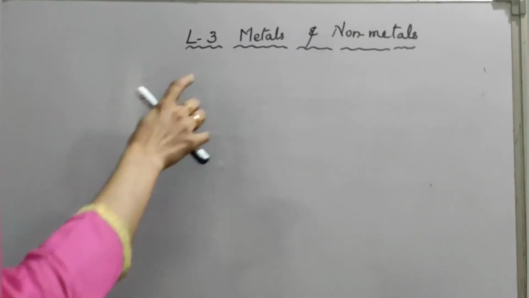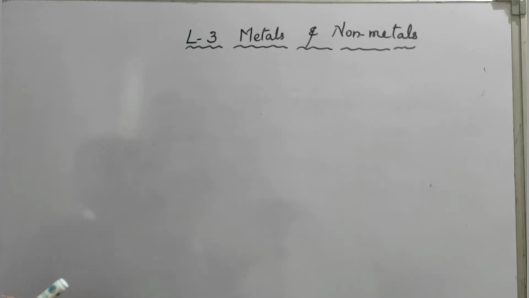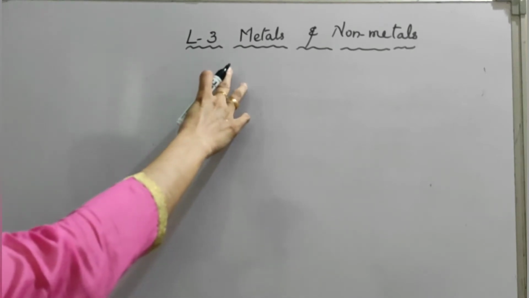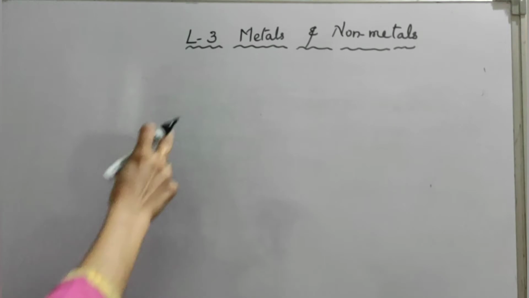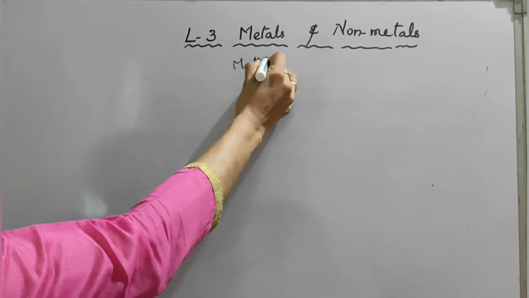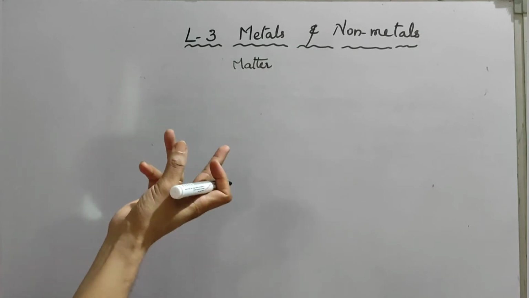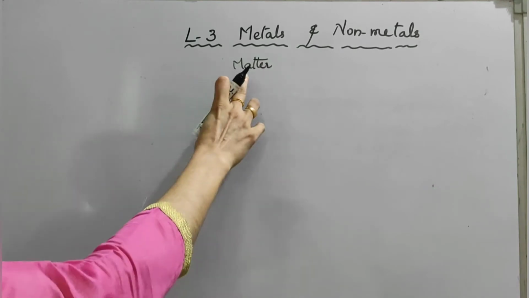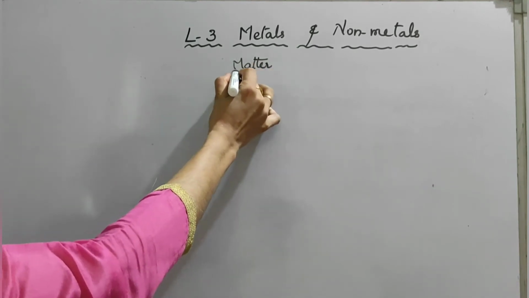Today's chemistry session, lesson number 3, metals and non-metals. It's a very interesting lesson, important and a simple topic. As we move ahead, the introduction, that is, first it is matter. How can you define matter? Anything that occupies space and has mass, that is matter.